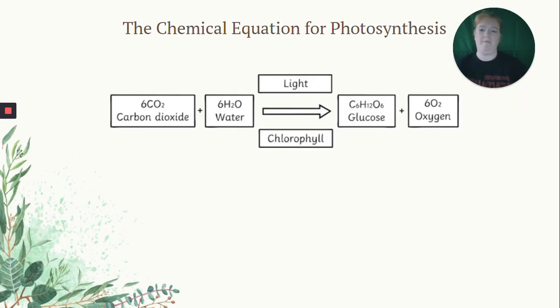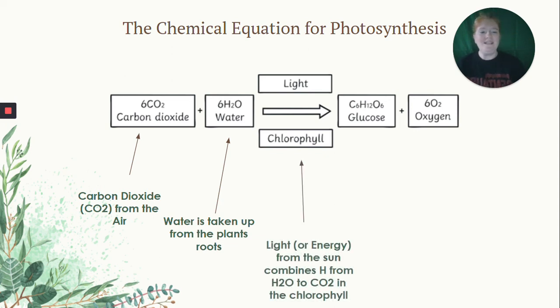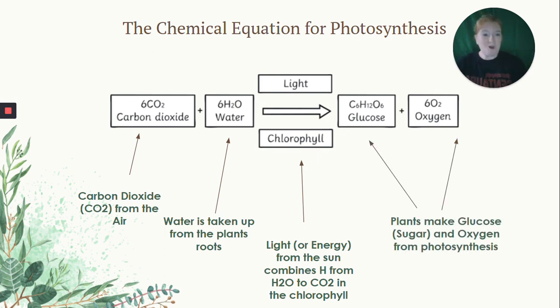So here's the whole formula. We start with carbon dioxide, and that comes from the air, water coming up from the roots. We need chlorophyll. That's that amazing pigment that absorbs. Remember, it loves red and blue light the best and reflects green. Okay, chlorophyll inside the chloroplast absorbs the light, and the light is the water breaker. Okay, and then at the end, we get glucose and oxygen. And here are all the formulas. The formula for carbon dioxide, CO2. The formula for water, H2O. The formula for glucose, C6H12O6. And the formula for oxygen, O2.